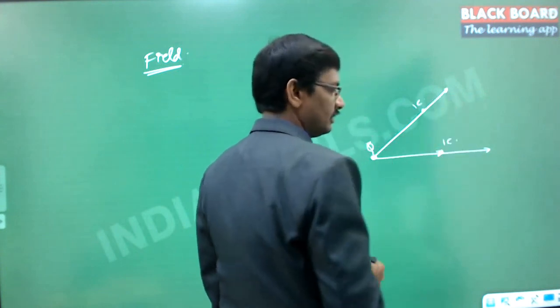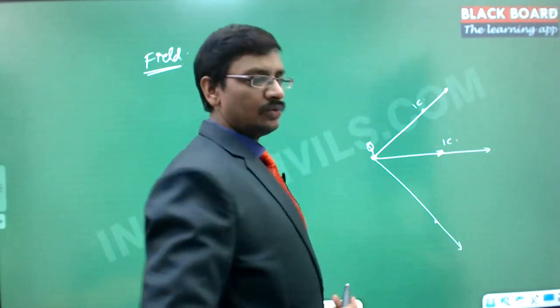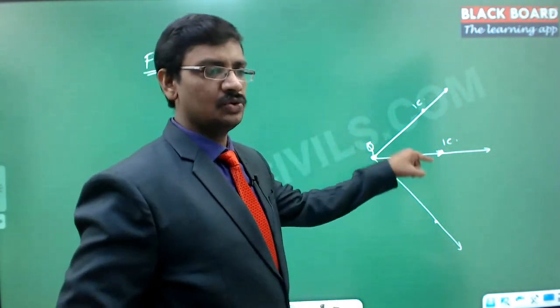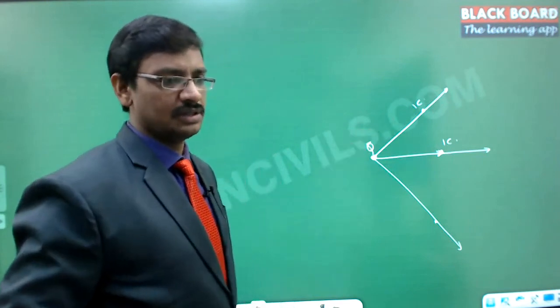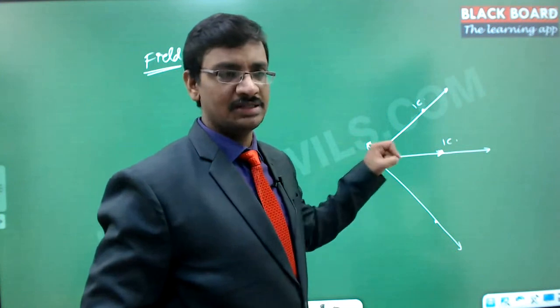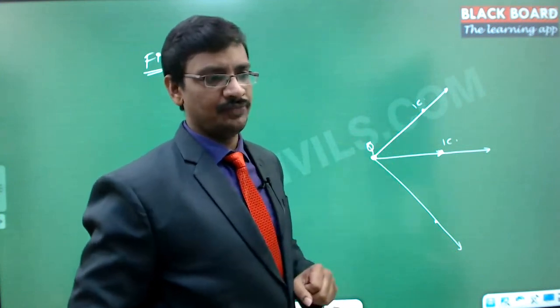If I keep it here, it is moving in this direction. Wherever you keep that 1 coulomb charge, you experience a certain force on it. So if you ask where the force is acting, wherever you keep it, there it is acting.